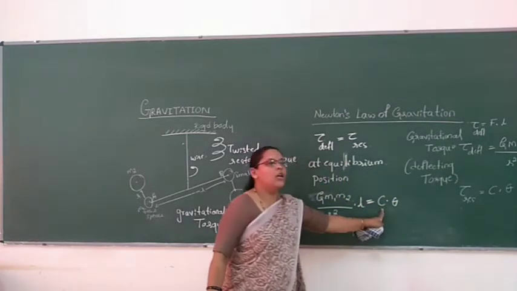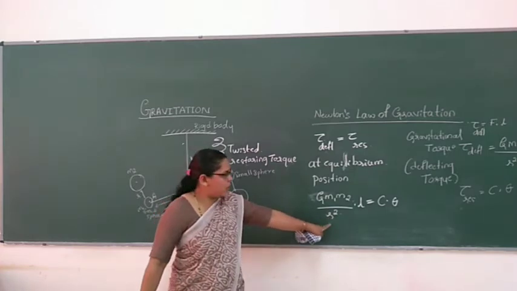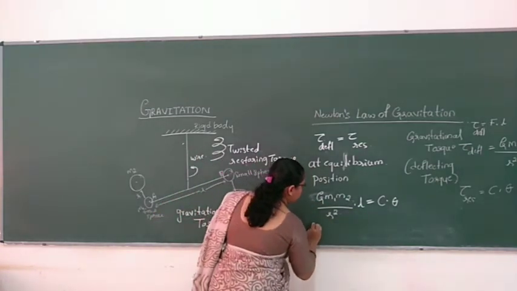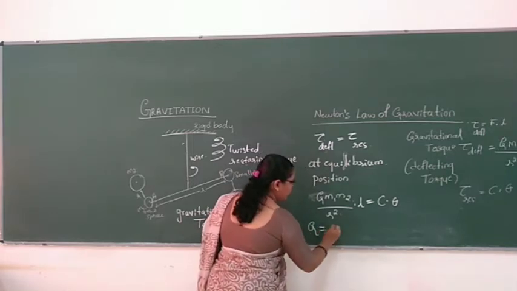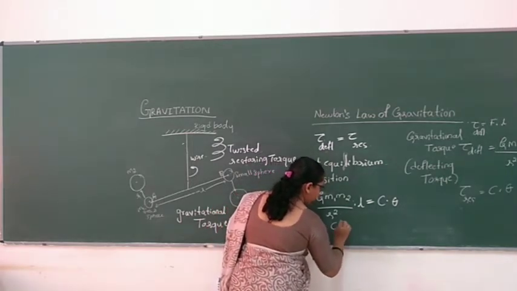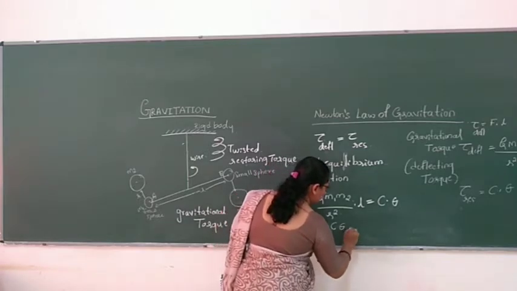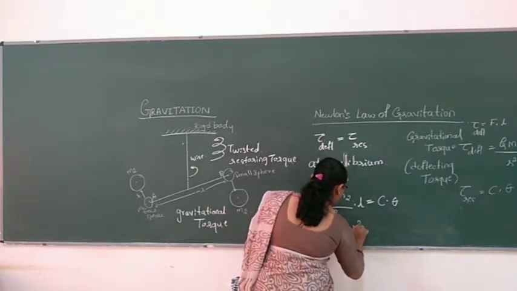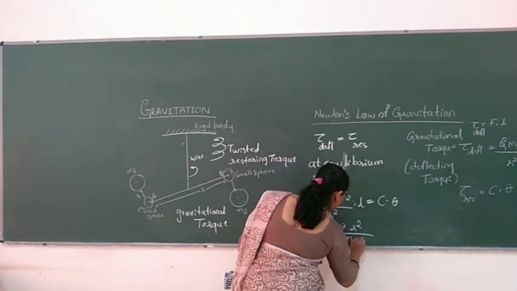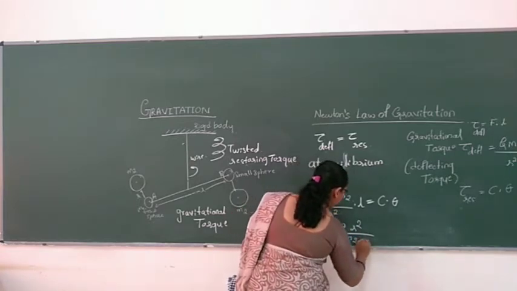C means torque per unit twist. Theta is the angle of twisting. Now what will happen? G is equal to C, torque per unit twist, times the angle of twist, into r square divided by m1 m2 L.